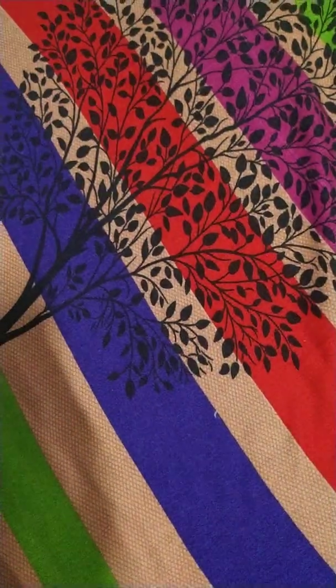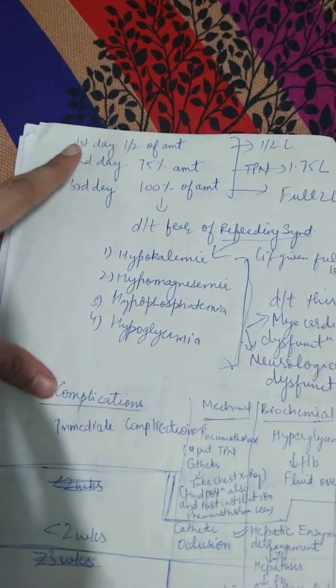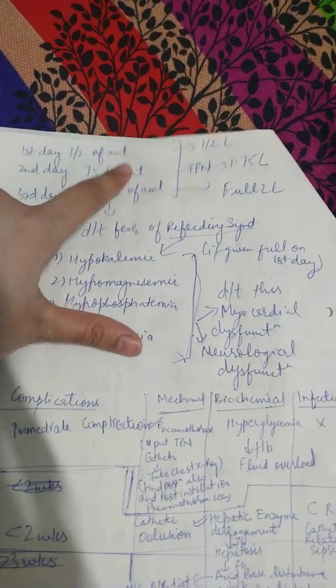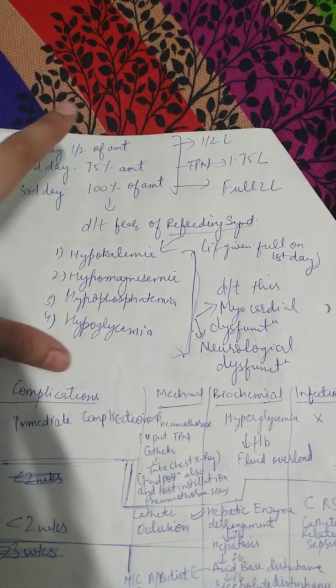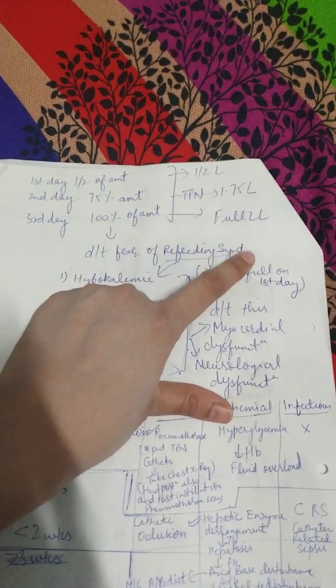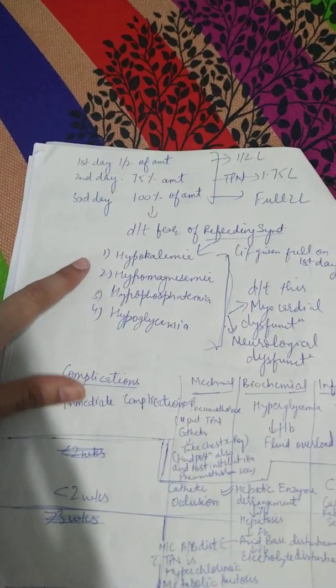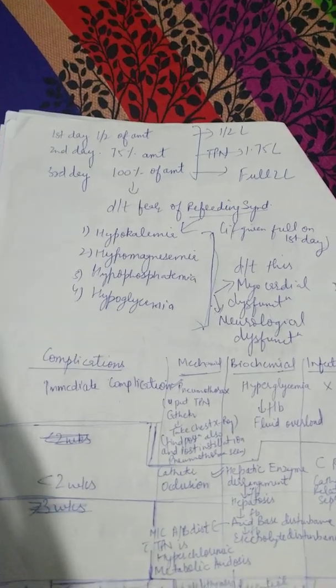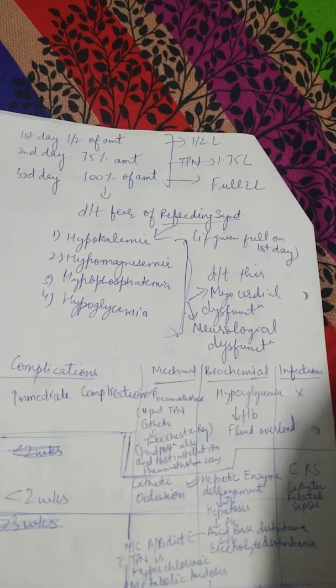If you give more than 2 liters, then refeeding syndrome can happen. So to prevent refeeding syndrome, on the first day only half of that bag is given. Then on the second day 75% of the amount can be given, and on the third day 100% of the amount, that is the full 2 liters, can be given. These are the 4 features of refeeding syndrome, very important, you should learn them.